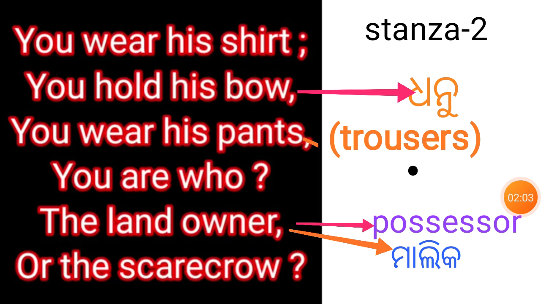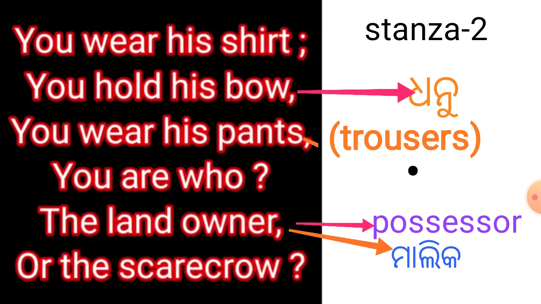What is the poem about? The poem is about a scarecrow which scares the birds and animals in cornfields. Who are there in this poem? Scarecrow and the poet are there in this poem. Who is you and who is I?